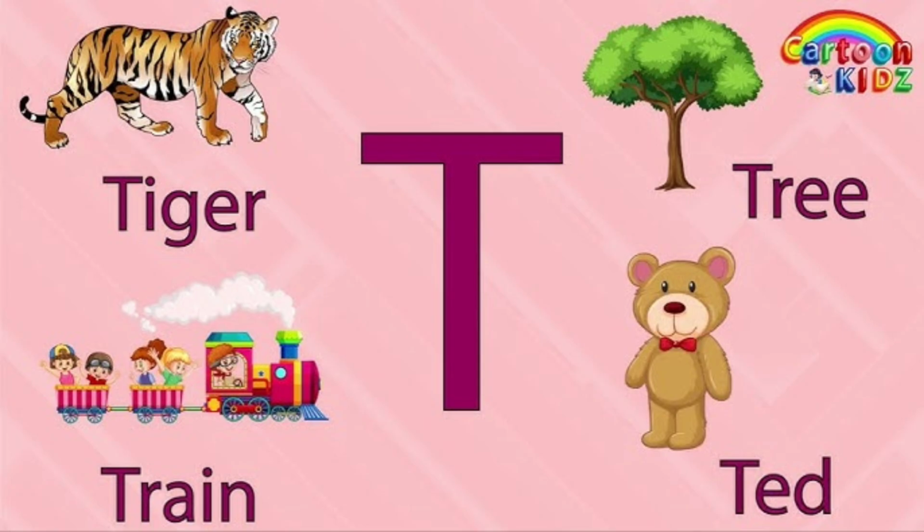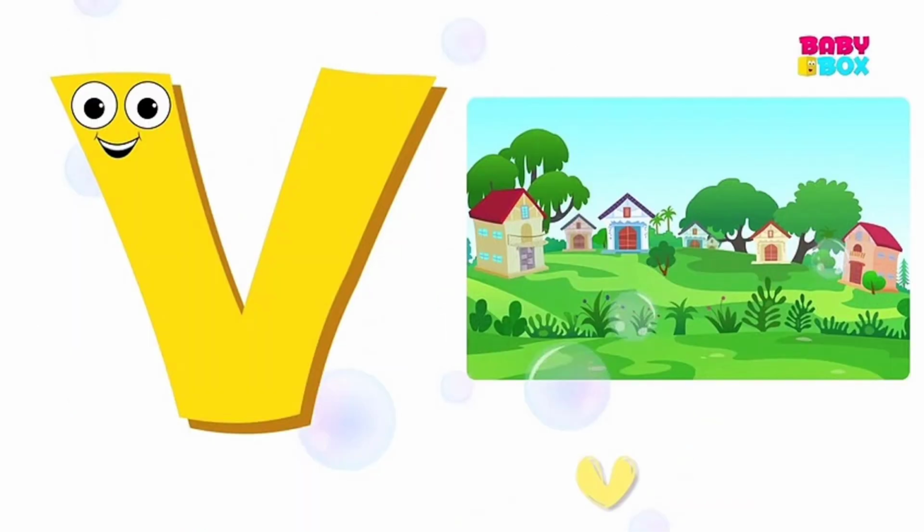T for tiger. T for tree. T for teddy and train. U for umbrella. Say U for umbrella. V for village. Say V for village.